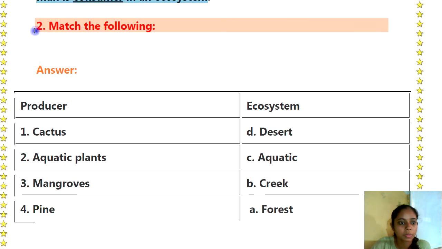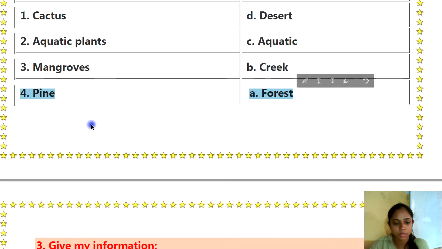Okay. So question number 2 is: Match the following. On one side is the producer and on the other side is the ecosystem. First is cactus. Answer is desert. Second is aquatic plant. Answer is aquatic. Third is mangroves. Answer is creek. And fourth is pine. Answer is forest.